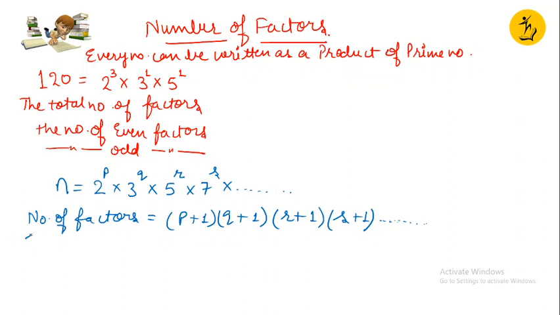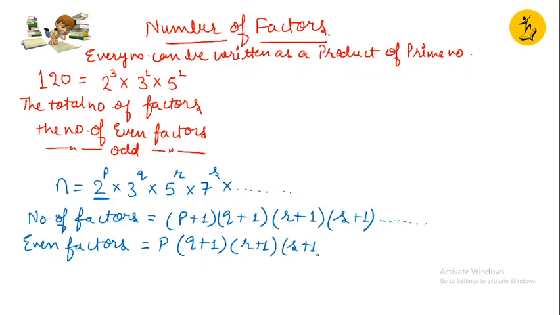If I want to calculate even factors, what will I do? See, which is the even prime number here? Only 2. So I'll write the exponent of it, that is only p, and I won't add 1 with it. Then I'll multiply it with the same thing as in number of factors: add 1 to the exponent of 3, then r plus 1, then s plus 1, and in the same way it will go on, right? So this is how you calculate the even factors.